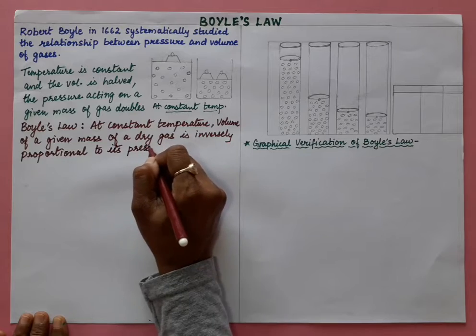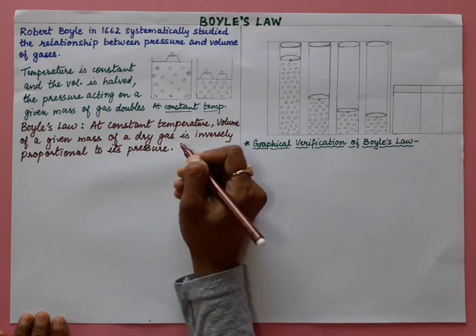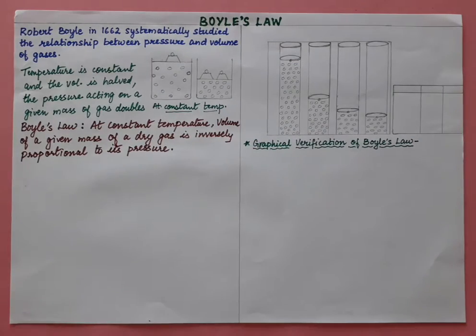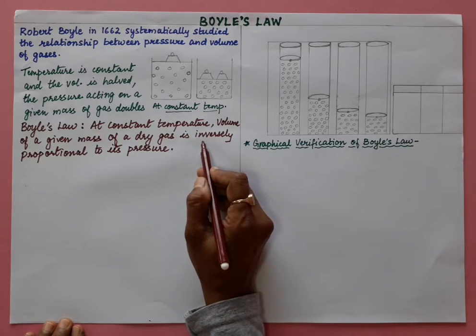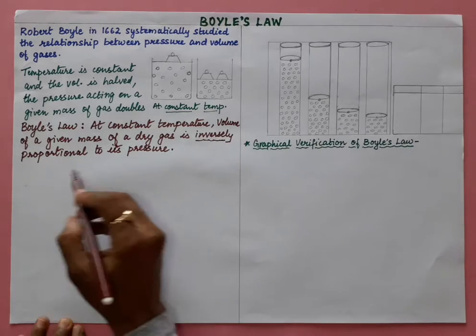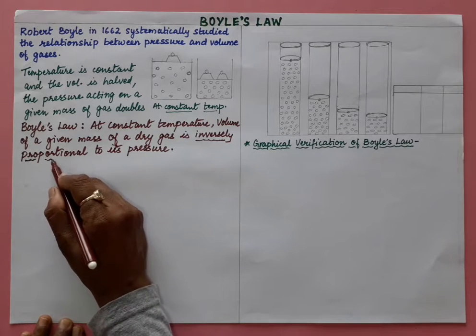That means you can also say when pressure increases, volume decreases, right? So vice versa, inversely proportional. One will increase, another one will decrease, right? So this is known as inversely proportional.